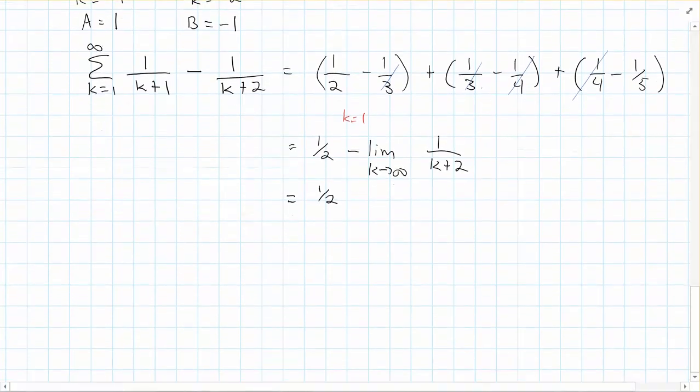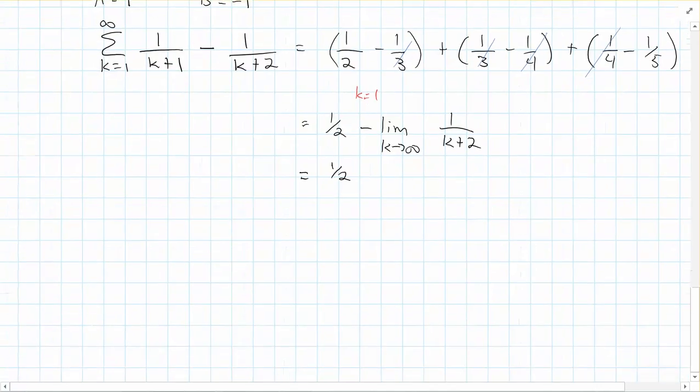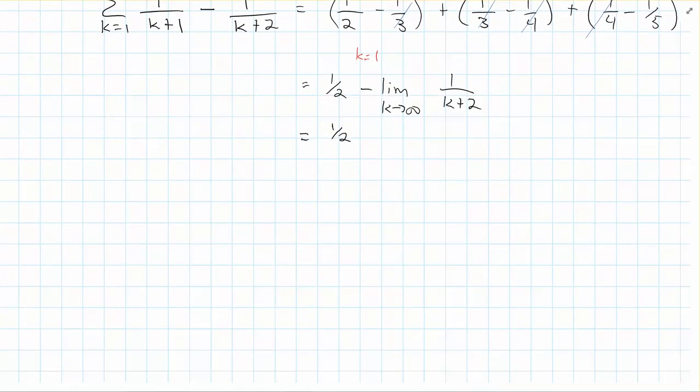Now some of you might be saying, well, hey, can't I just evaluate what the first term is and that's then the answer? And the short answer to that is no, because this limit might not go to 0. Let's look at another quick example to illustrate that.